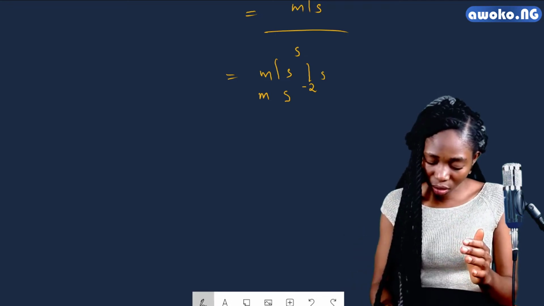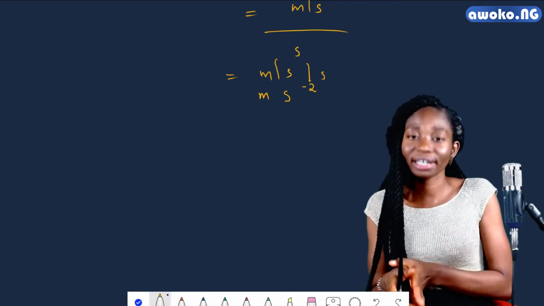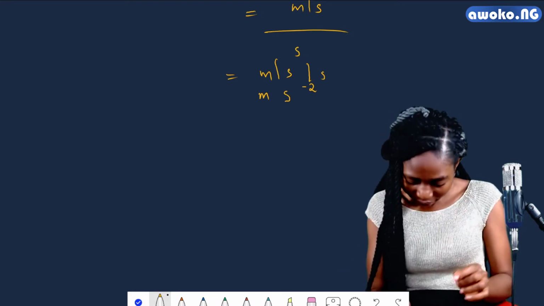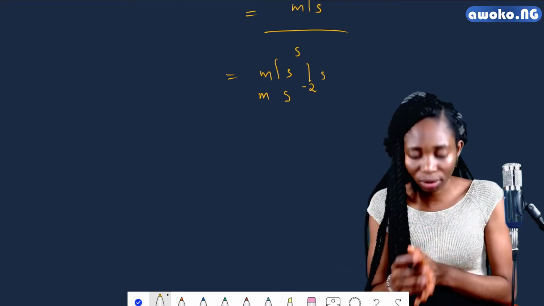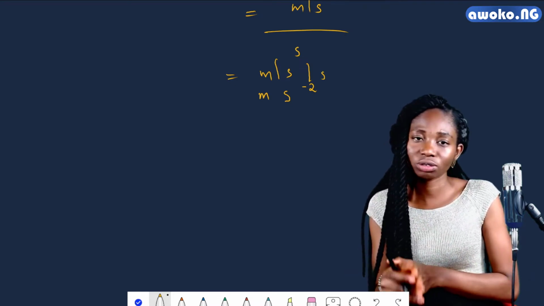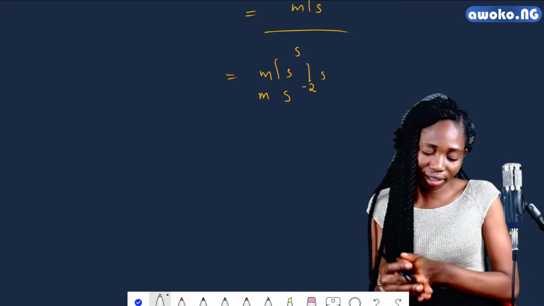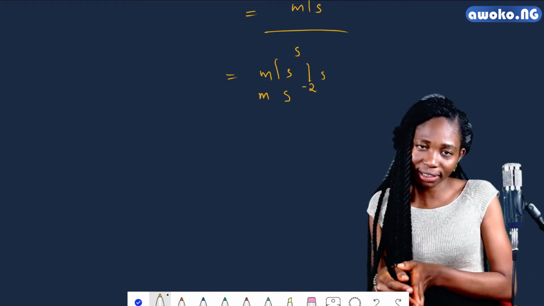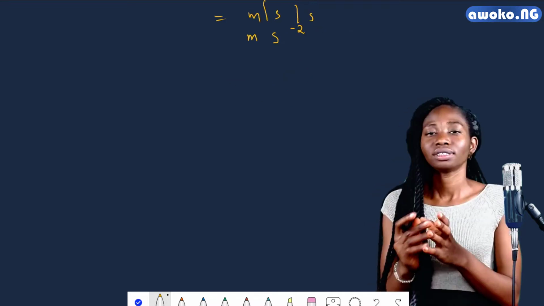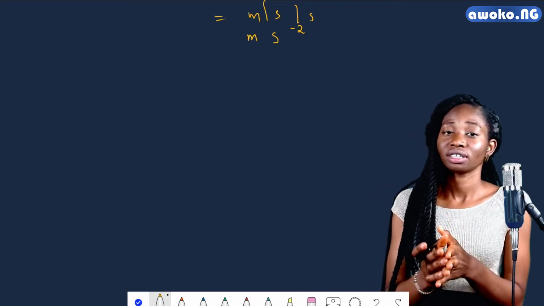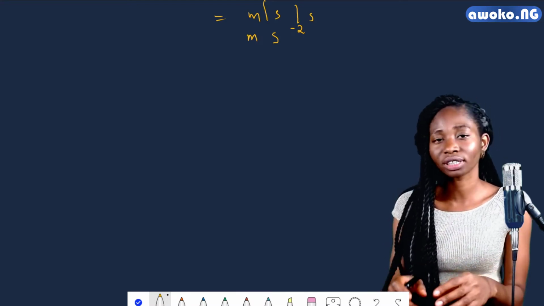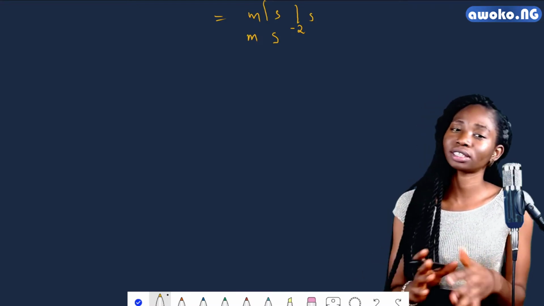And according to the law of indices, when I have a minus sign, because the division shows a minus sign, so we have s raised to power minus 1 plus s raised to power minus 1, which will give us s raised to power minus 2. So this gives us the units of acceleration to be meter per second square. These are derived units, and I've shown how these derived units are gotten from fundamental units.